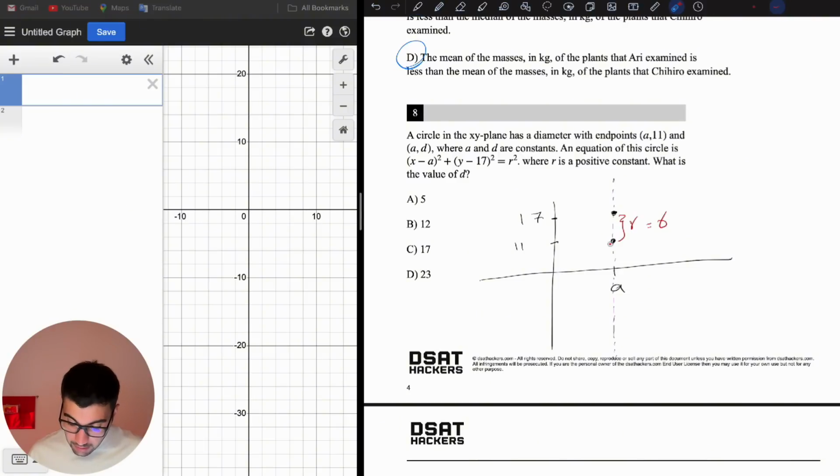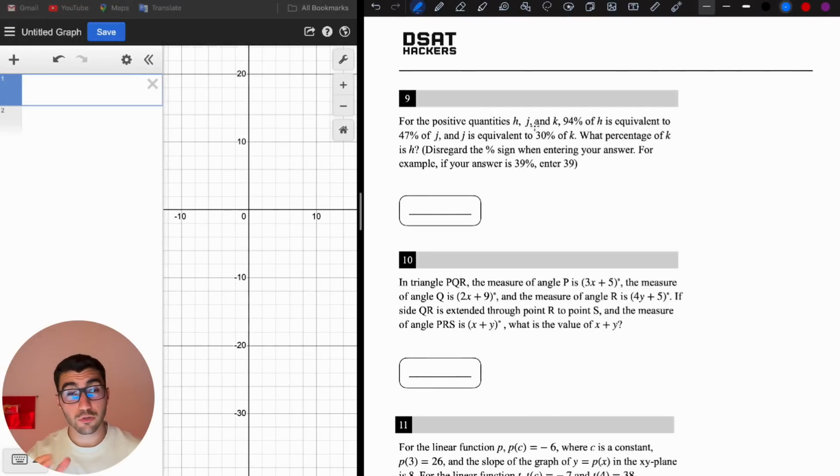Since here is one point on the diameter and here is the center, the other point is going to be here, too easy. The other point is going to be here, and it has the same radius of 6. So it's going to be 6 more than 17. The y coordinate of this point is 6 more than 17, which is 23. So this point is (a, 23), which is (a, d). So d is going to be 23 here. What is the value of d? 23, choice D.